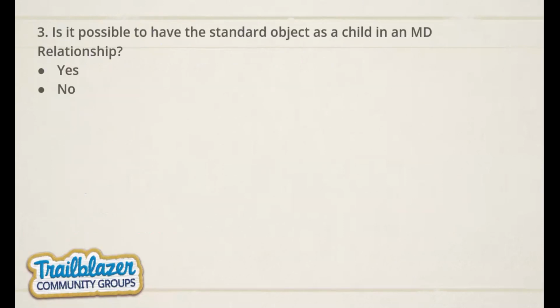Is it possible to have a standard object as a child in a master-detail relationship? No, not possible. Any explanation, guys? As I read in an article, a standard object can't be used as the detail in a master-detail relationship; it can only be the master. Another reason: for every child we need a parent, so we can't create a parent for a standard object, and we cannot have such a relationship. Okay.